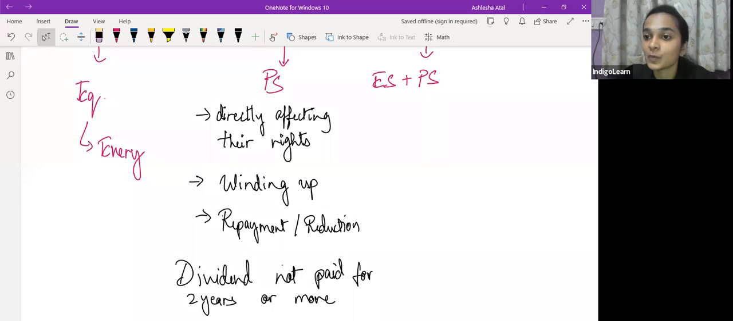So the preference shareholders will get the right to vote on all resolutions, whether it is an AGM or an EGM, everywhere they will get the right to vote. Did you understand this? Have you all understood the situations where the preference shareholders will get a right to vote?